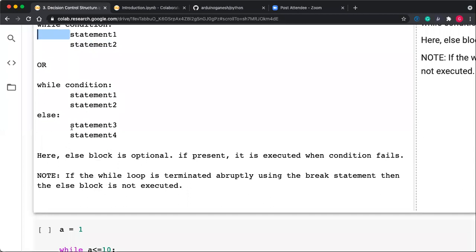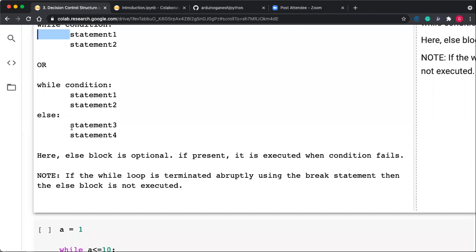Here again the second one, while else. Here one new modification is there. Generally in C, C++, Java, the else always comes with the if. But in Python, the else block can be combined with the while loop. Giving the else block is optional. If you are not giving the else block, it does not give any error.